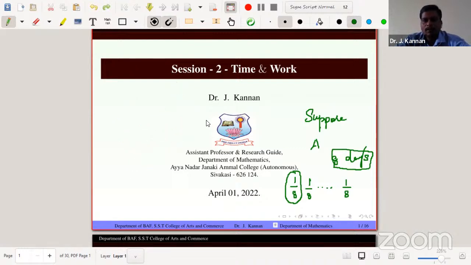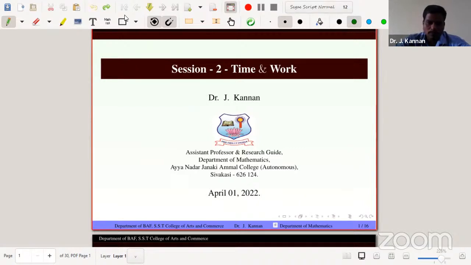The second thing is, suppose the same work or different work, comparing two types of data. Suppose employees M1, number of days D1, number of hours per day H1, work W1, and some other number of employees, some other number of days, some other hours per day, and work W2.